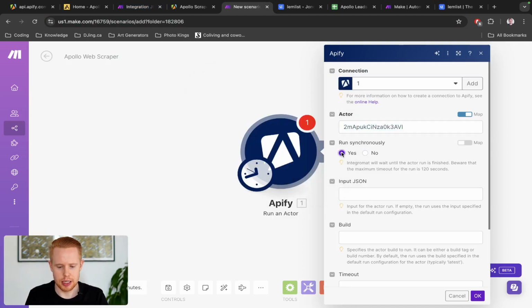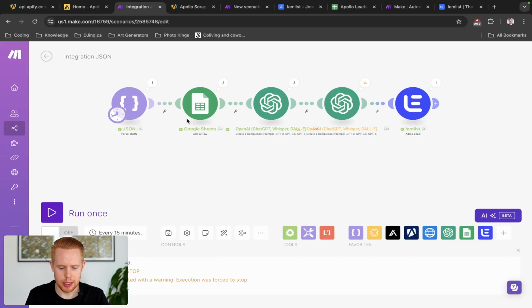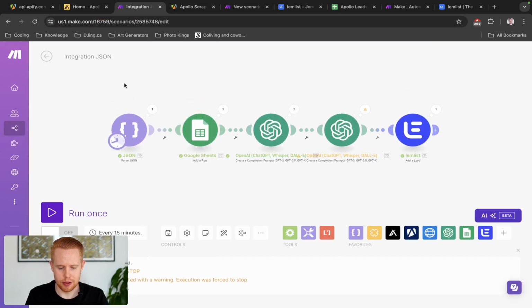So what synchronously means when you run something means that, let's say we scrape in the first module. If it was running asynchronously, before the web scraper finishes, it's just automatically going to go to these next steps, right? But if you run it synchronously, it's going to say, hold up, we're going to wait. We're going to wait until the web scraper is completely finished. And then once it is officially completely finished, only then we're going to move on to the next step.